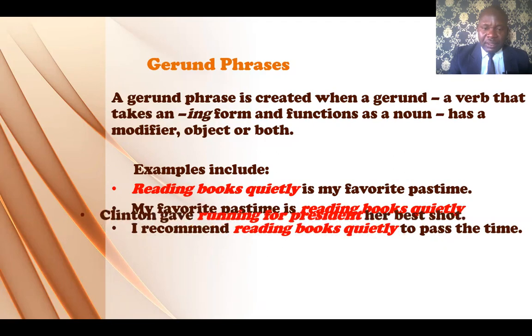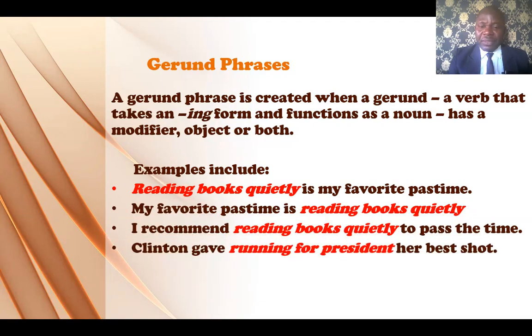Okay. We look at another example. Clinton gave running for president her best shot. What is the gerund phrase there? Let me ask you. Let's see if you can get it. Although it's in red, so that's more like a giveaway. But you can use the structure to identify it. The first word there, as we said in the definition, is running, which is the verb with the ing form, right? Then we have for, which is a modifier. Then we have object, which is president.